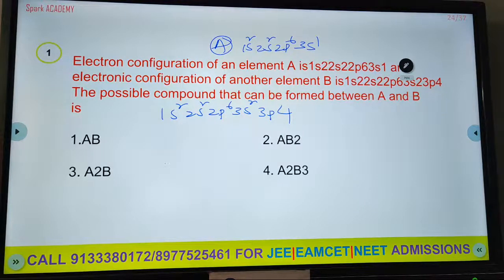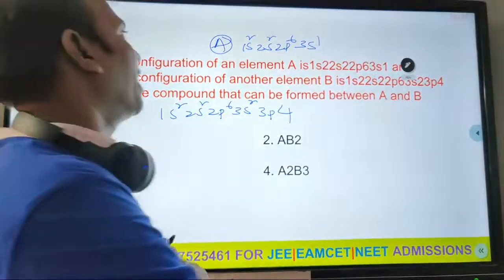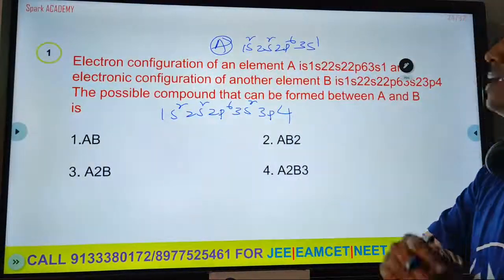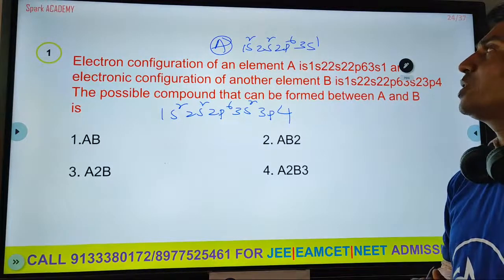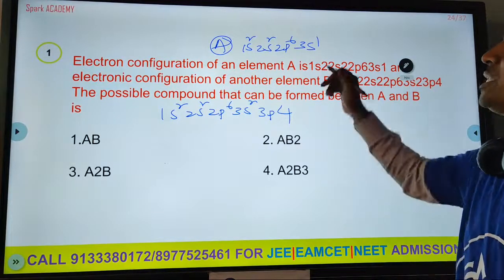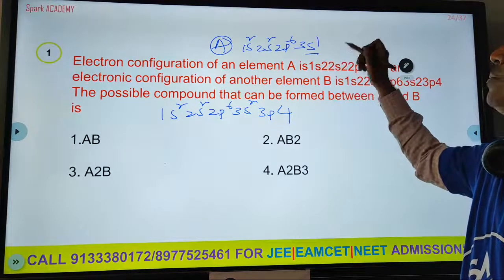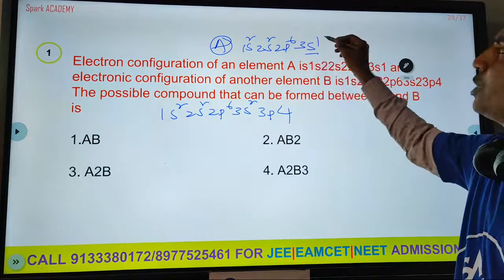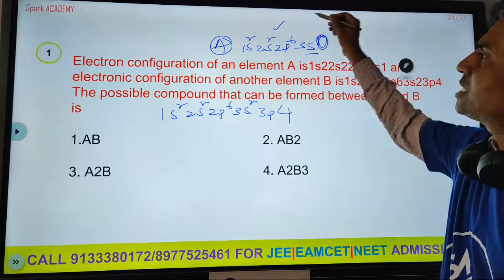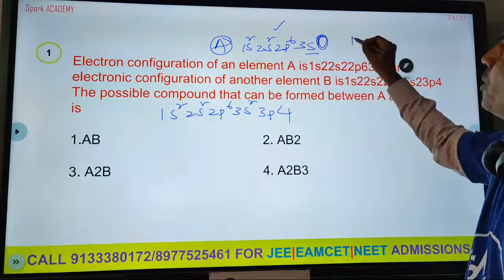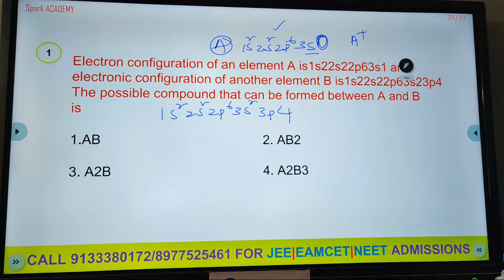Now we check A: 1s2, 2s2, 2p6, 3s1. How many electrons are required to get a stable octet electronic configuration? Because the last orbit has 1, getting 7 more is impossible. So this element loses one electron. Losing one electron, it becomes stable, and it becomes A plus, which means positive.